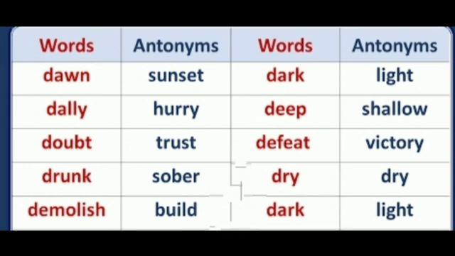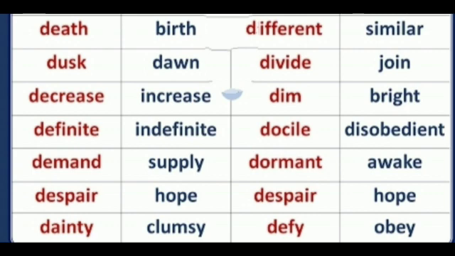Dawn, sunset. Daily, hurry. Doubt, trust. Drunk, sober. Demolish, build. Dark, light. Deep, shallow. Defeat, victory. Death, birth. Different, similar. Divide, join. Dim, bright. Definite, indefinite. Docile, disobedient. Demand, supply.